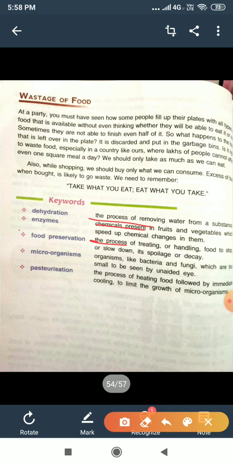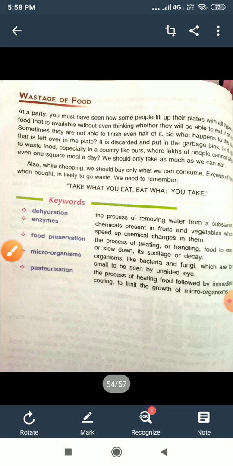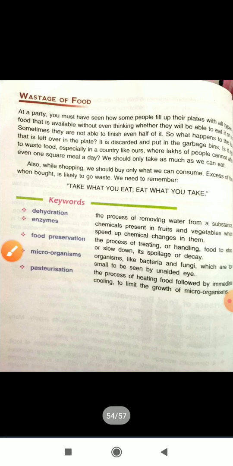Organisms like bacteria and fungi which are too small to be seen by the unaided eye are called microorganisms. Pasteurization is the process of heating food followed by immediate cooling to limit the growth of microorganisms. So these are the keywords, and you have to learn them and write them in your notebook.